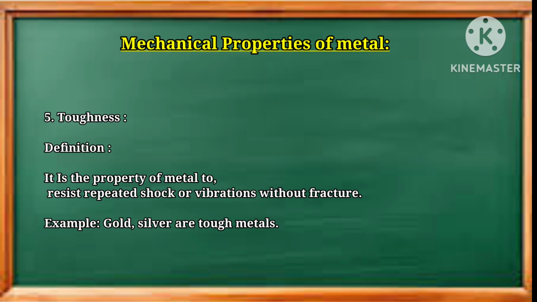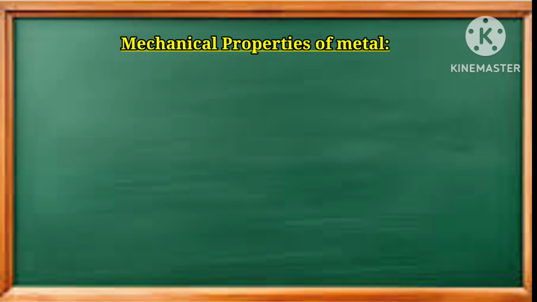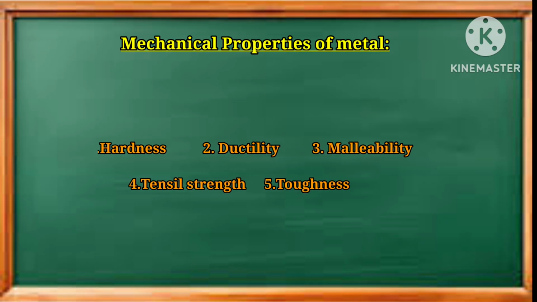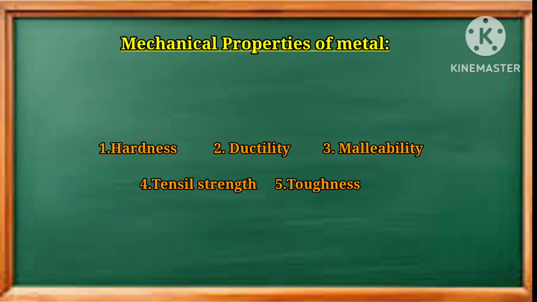So these are the 5 different mechanical properties of metal that we learned in this video lecture. Once again we will revise those properties. Number 1, hardness. Number 2, ductility. Number 3, malleability. Number 4, tensile strength. And number 5, toughness.